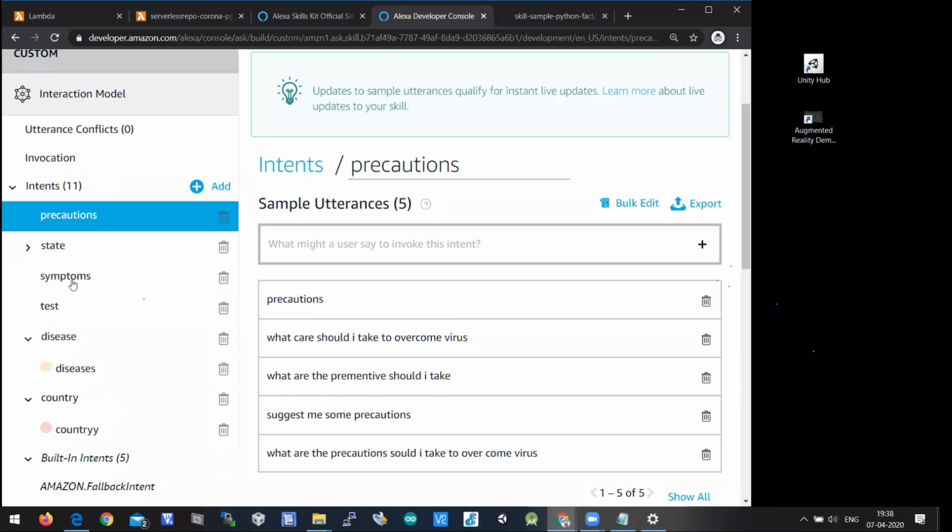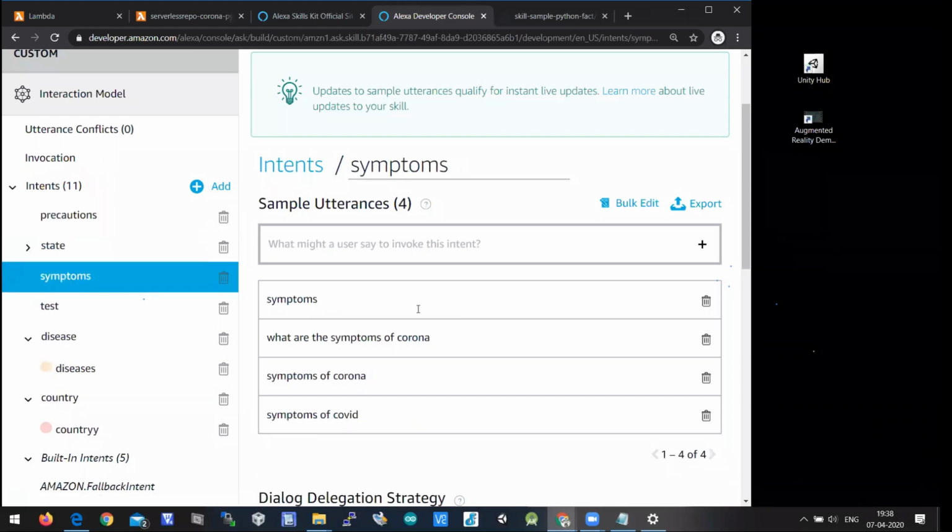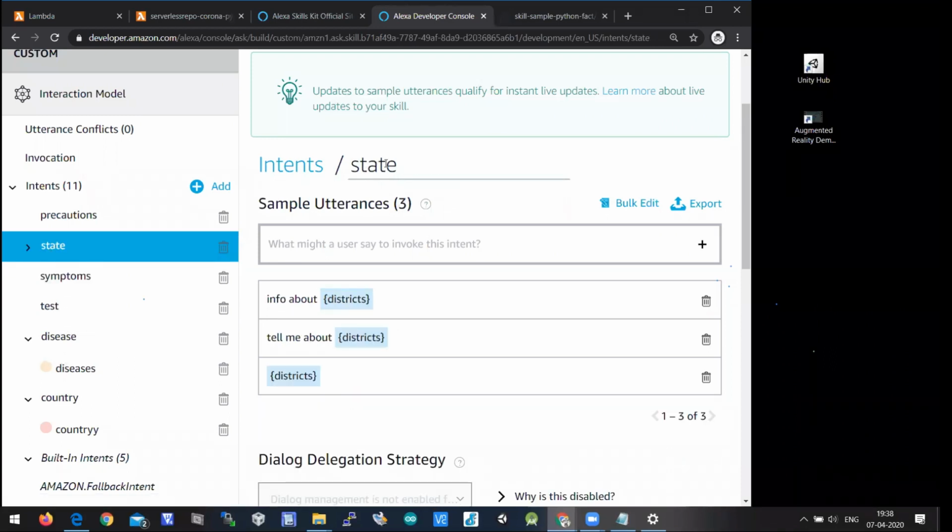Let's talk about symptoms. So symptoms, as I said: what are the symptoms of corona? Symptoms of corona. Symptoms of COVID. And then there are two questions related to state, in the sense of what are the statistics of the state, something like info about districts, tell me about districts.